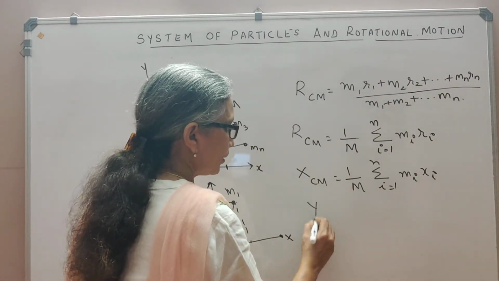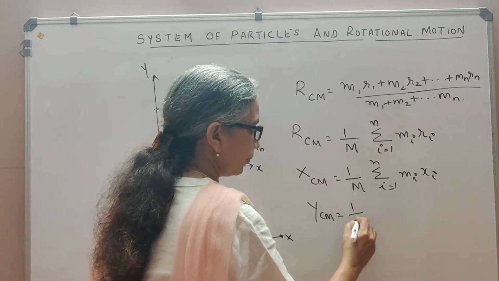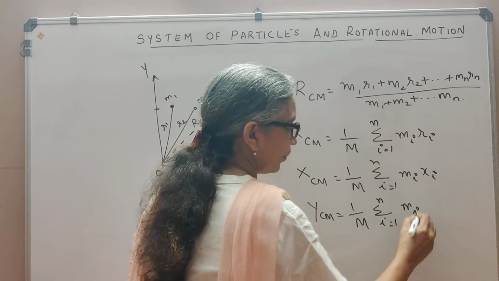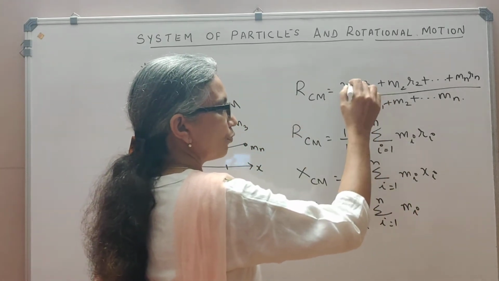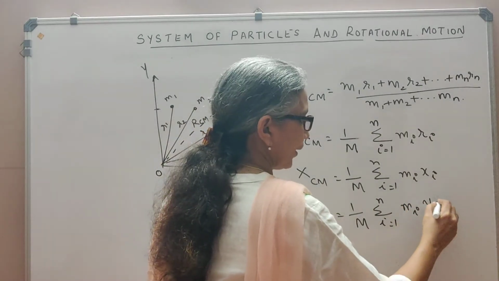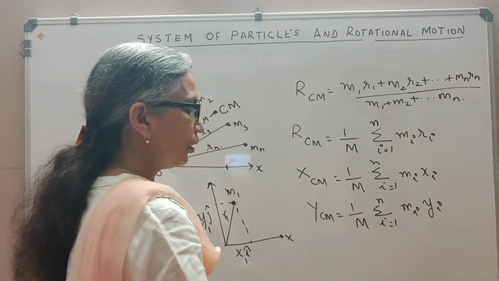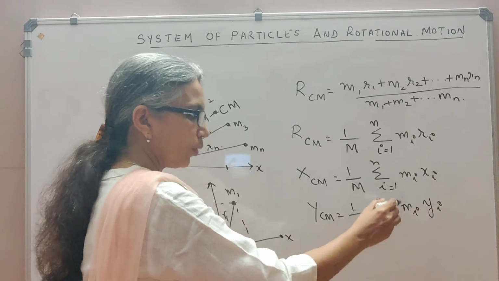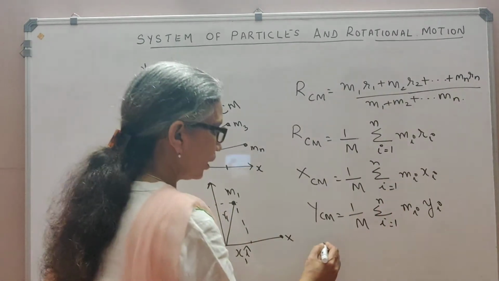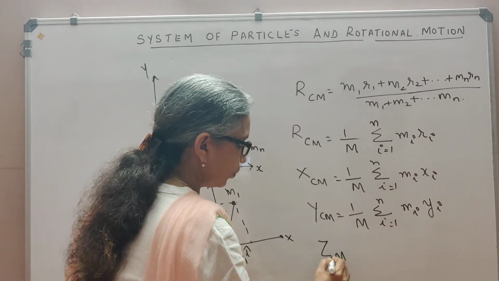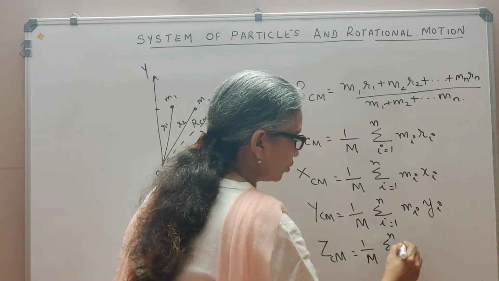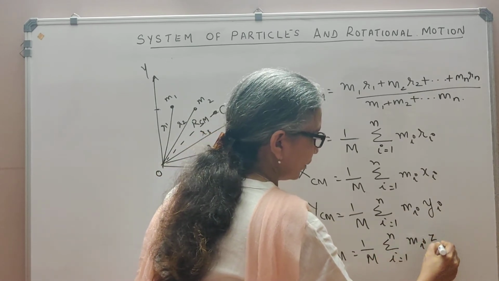Similarly, YCM can be represented as 1 by m sigma i equal to 1 up to n mi yi, summing up all the products of mass into that coordinate. We are talking about the y coordinate here. So the first one would be m1 y1 plus m2 y2 and so on. Similarly, ZCM will be equal to 1 by m sigma i equal to 1 up to n mi zi.